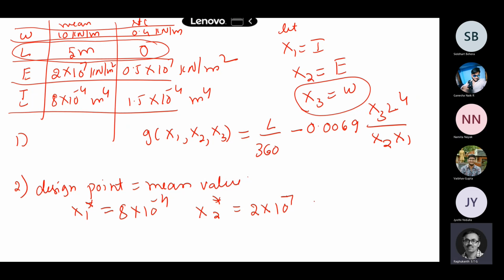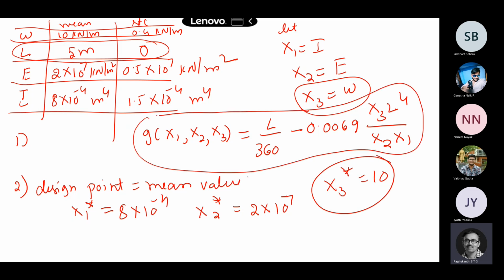See, what is x3 star? It is 10. But the problem is, if I substitute x3 star as 10, and if I substitute x1 star, x2 star, x3 star in this expression, what will be the value of g? If I substitute 8 into 10 to the power of minus 4, 2 into 10 to the power of plus 7, and x3 star equal to 10, and L is equal to 5 meter, what happens to g? Whether it will be 0 or what value you will get? It will be a non-zero value.